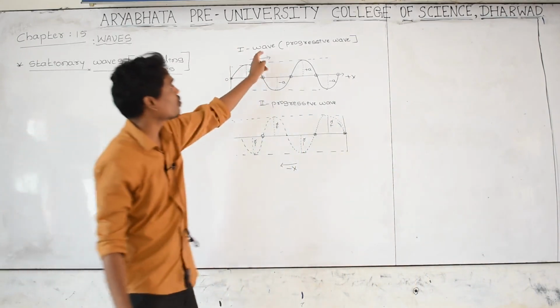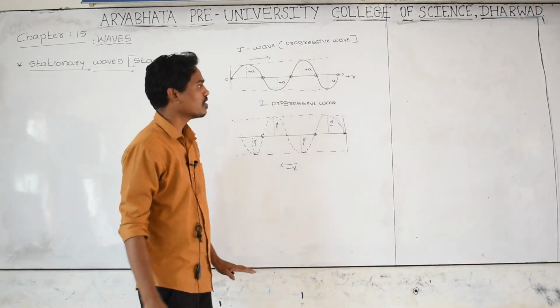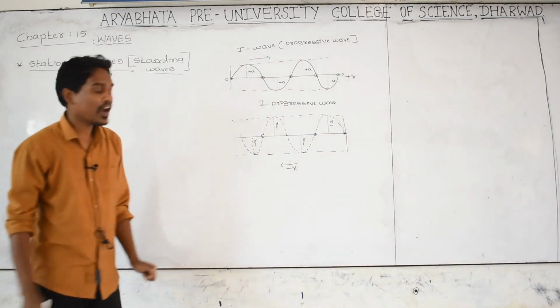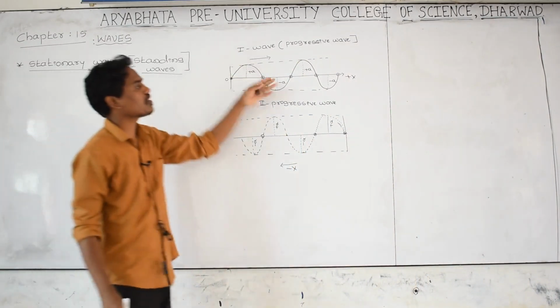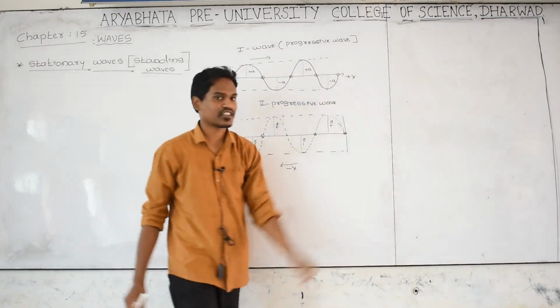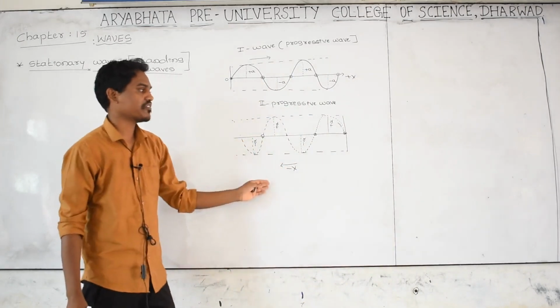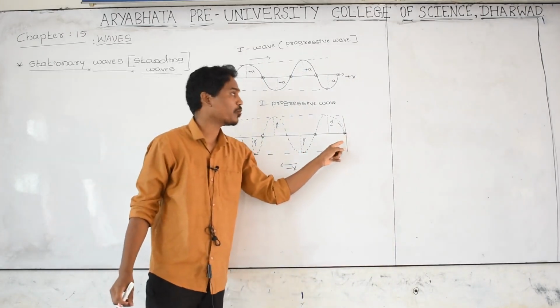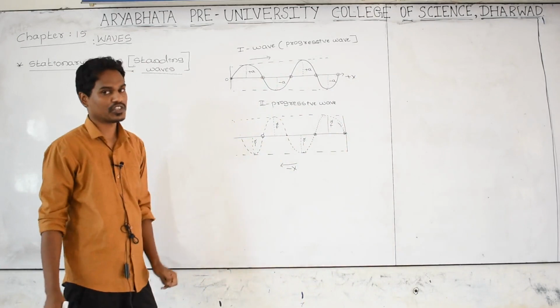I have considered two progressive waves, or traveling waves. The condition I have taken here is that the first progressive wave is moving in the positive x direction and the second progressive wave is moving exactly opposite to the first.